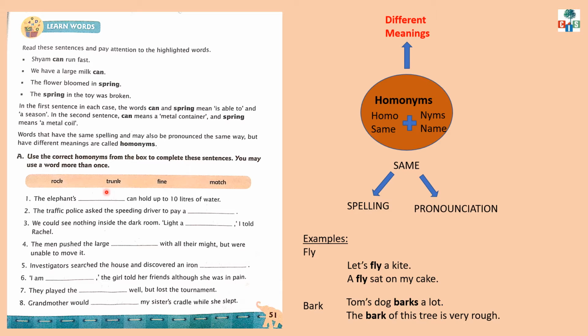Rock, trunk, fine, match? Yes, trunk. What do you mean by trunk, children? A long nose of an elephant. So, like this, you try to do other sentences, and if you face any difficulty, use a dictionary to get the meanings of these words.